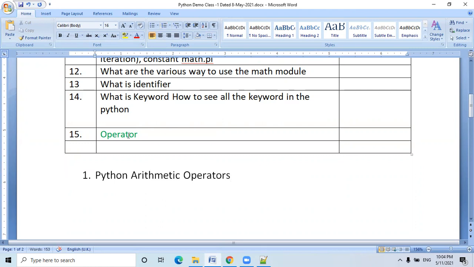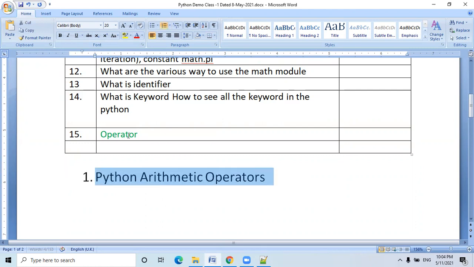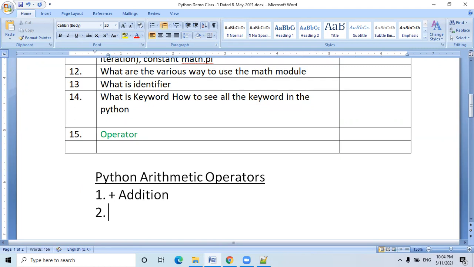So what are the Python arithmetic operators? Just one second. Number one, plus. This is called the addition operator. Minus,